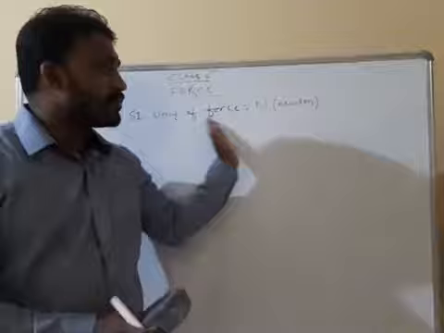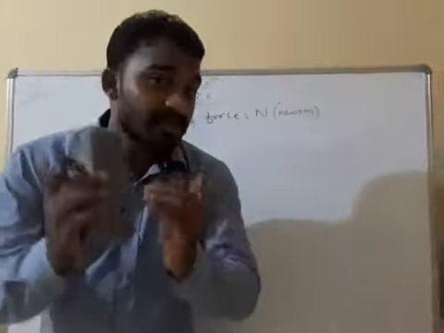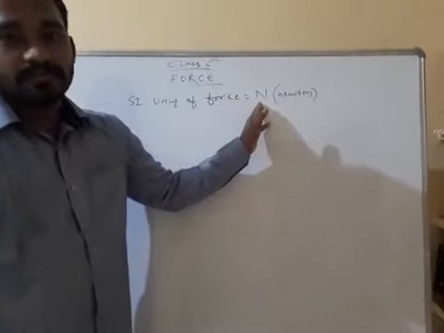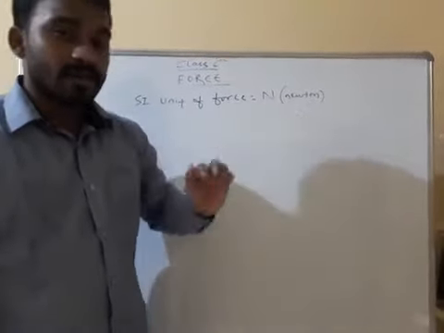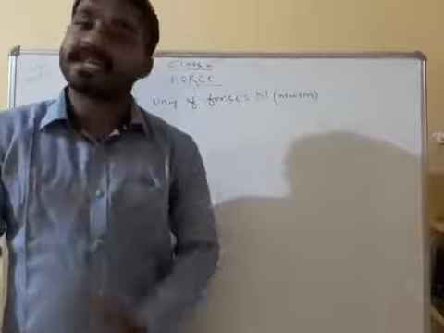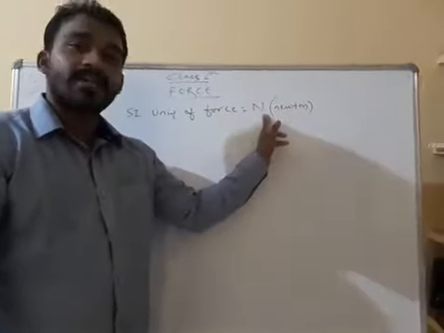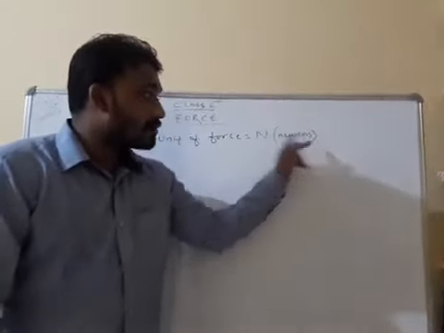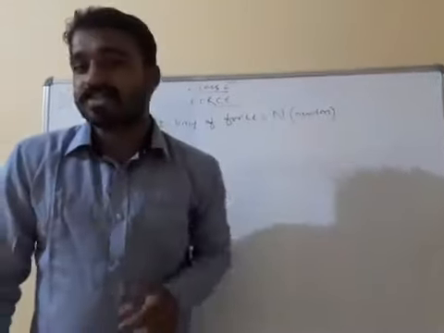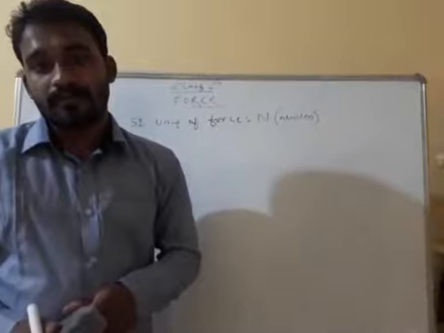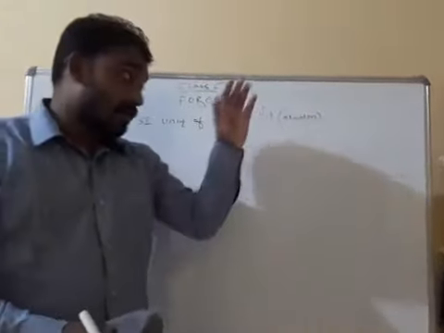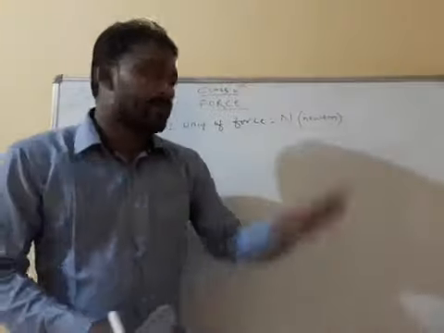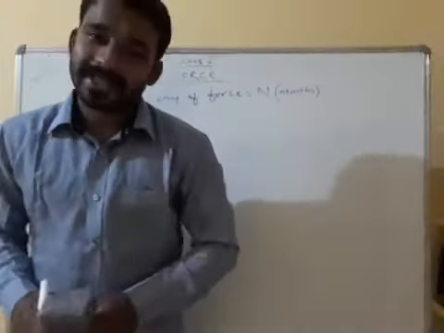Now, SI unit of force. SI unit of force is Newton. SI unit of force is what? Newton. It comes from a scientist's name, that's why the symbol is a capital letter, and when you write the full term, everything is in small letters. Understood? This is derived from Isaac Newton. Isaac Newton, one scientist, from his name the SI unit of force came.